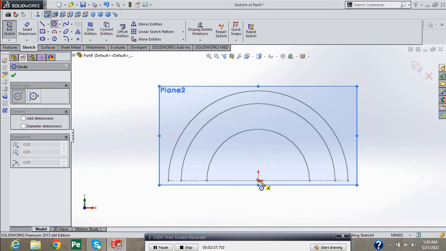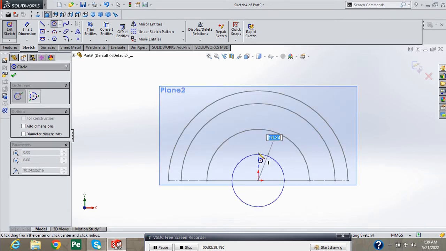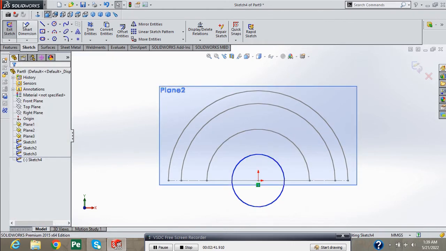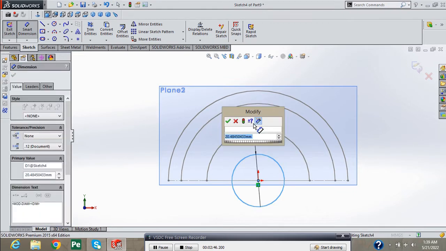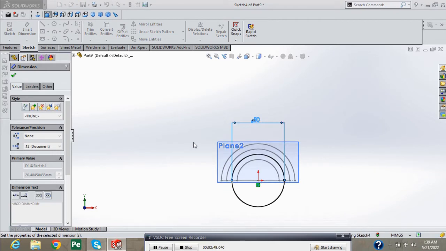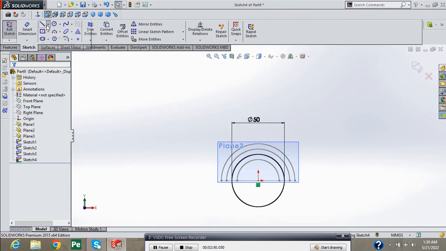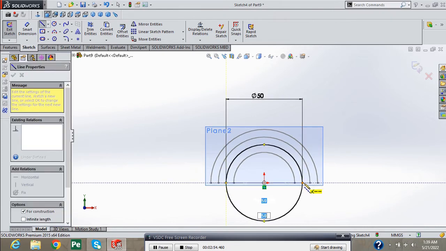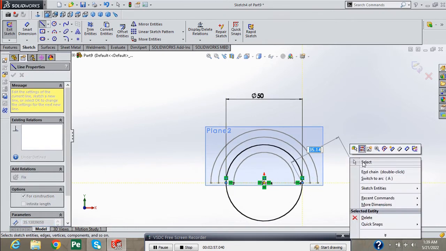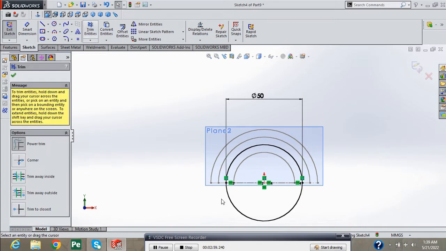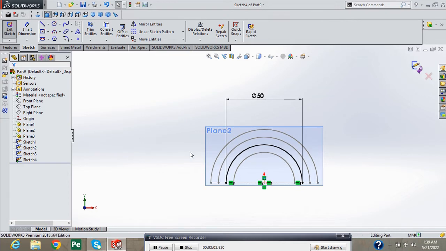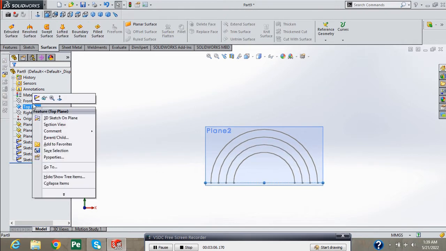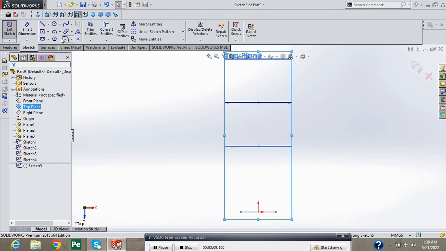Select circle. Draw here a circle and provide 50 mm diameter to this circle. Select center line. Draw here a center line. Select trim entities. Remove this half circle and exit from sketch. Top plane for further sketching.